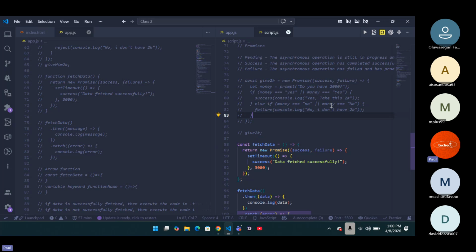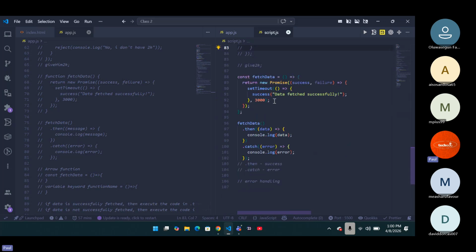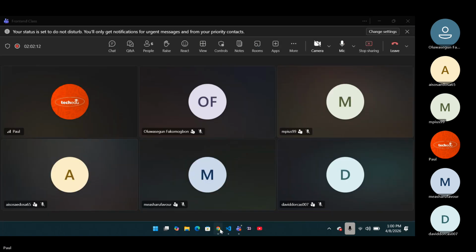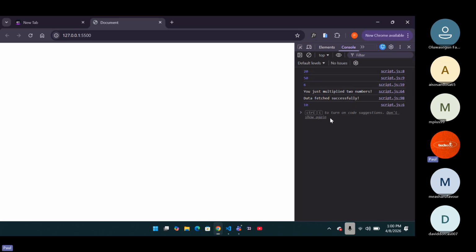That's exactly what we did here. We wrote our success message in this place, then in this fetch data in the dot then, we connected it to a callback, which is data. So what exactly is being fetched now? What you see here now is data. So if I save it now, you're going to see data fetched successfully. That's a callback.